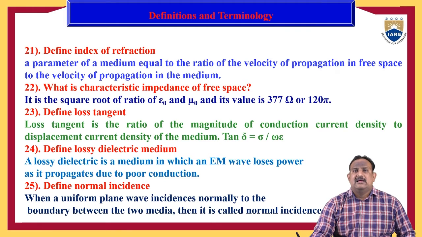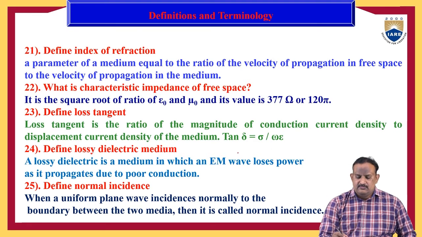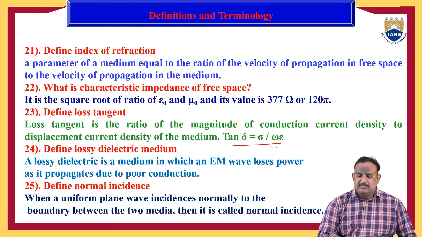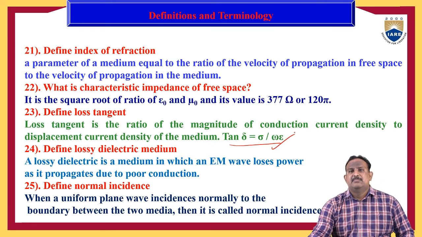Define loss tangent. The loss tangent is the ratio of the magnitude of conduction current density to the displacement current density of a medium. Therefore, tan delta is equal to sigma by omega epsilon, which is also known as the dissipation factor.